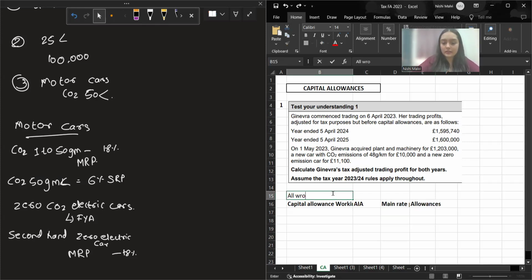For all workings, there's a shortcut to apply pound, okay? Press your Alt key on your left hand side and press the numeric 156. You'll get the pound symbol. Or else you can also add it here. Both are fine.